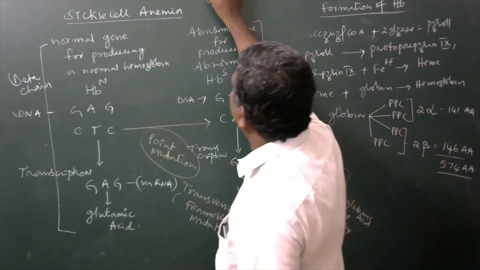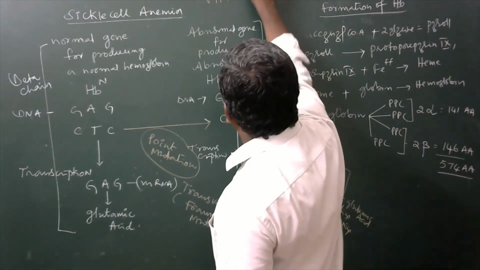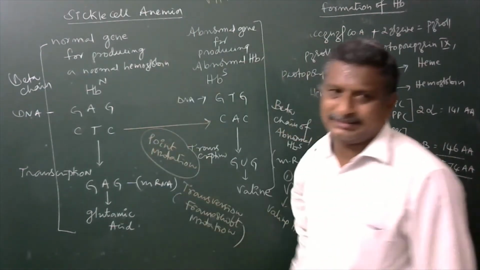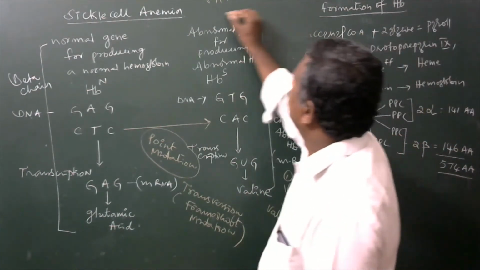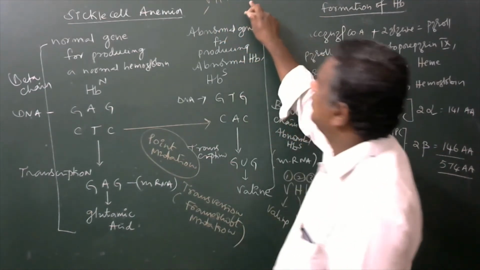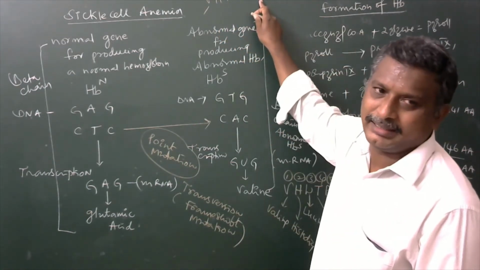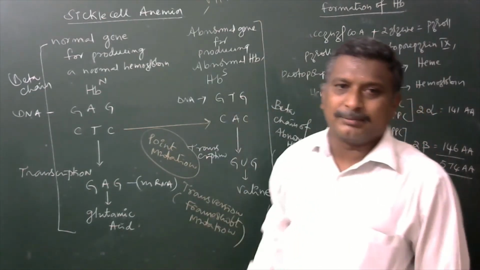Here also first place, second place, third place, fourth place, fifth place, sixth place. Sixth place, which amino acid is here? Valine. So here valine, histidine, leucine, threonine, proline, and again the sixth place is occupied by valine. If valine is there, that is said to be abnormal hemoglobin.